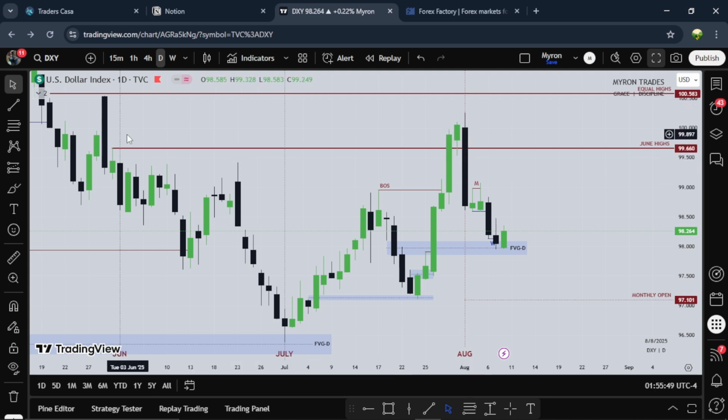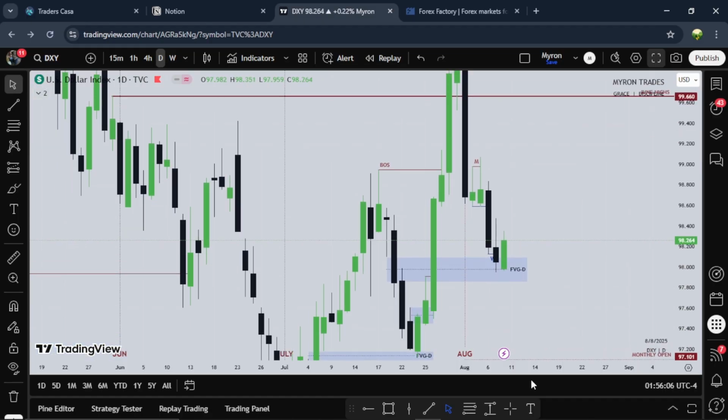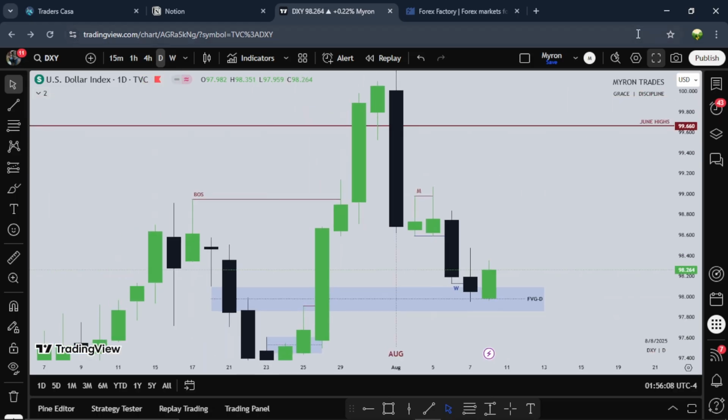So it takes out all these equal highs. Then we have a retracement down into this huge fair value gap. So we see the dollar retracing from Friday into Monday, having a small range on Monday. Tuesday tries to go up, takes out Monday's high. Let me zoom this in so you can see this well.